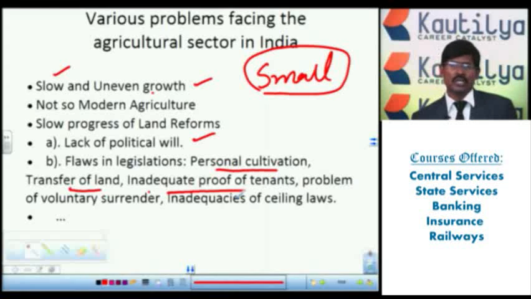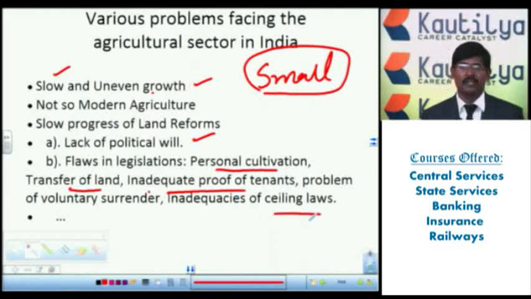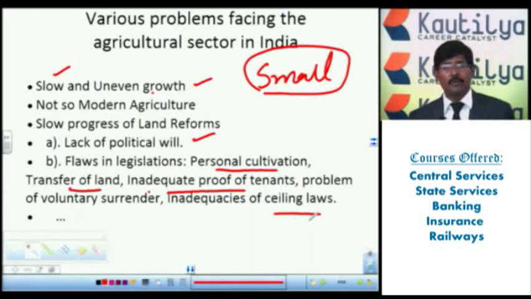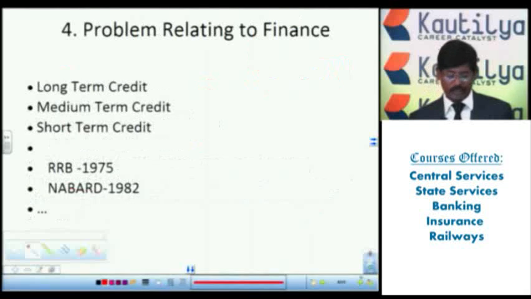Suppose the landlords, those who have more acres of land under their control, are not voluntarily surrendering it to the government. And there are inadequate ceiling laws. That's what I was telling. If only this many acres of land should be under the control of one person, what they generally do is keep some land under the father, some under the mother, the wife or spouse, children, daughters, and all the relatives. So the land is distributed among the relatives. They are not following the proper ceiling laws in India. So these are the problems in the agriculture sector that we face.